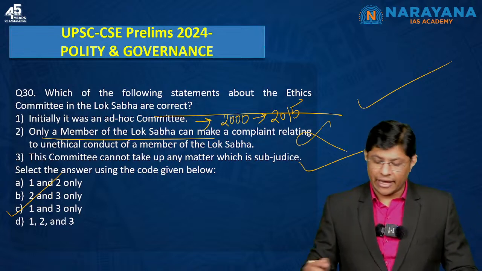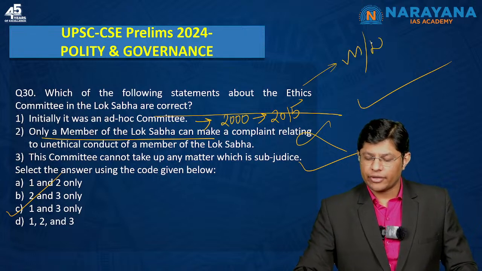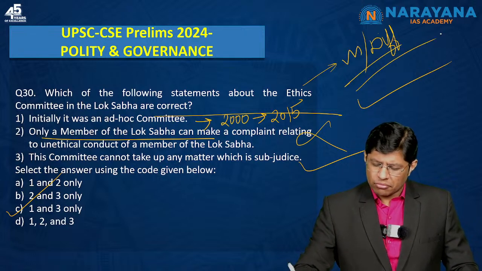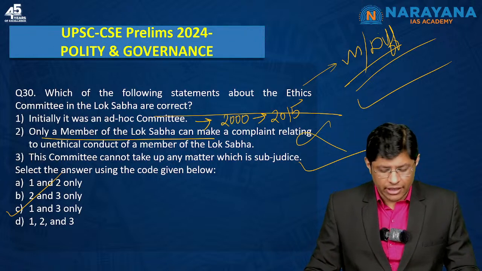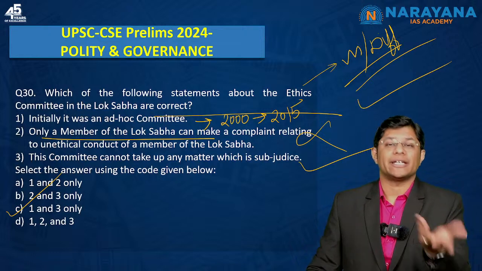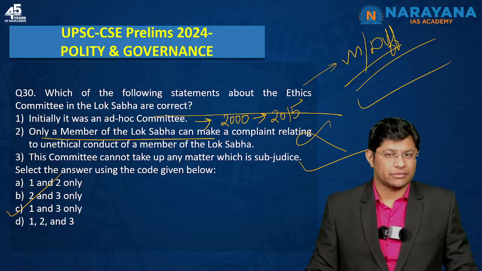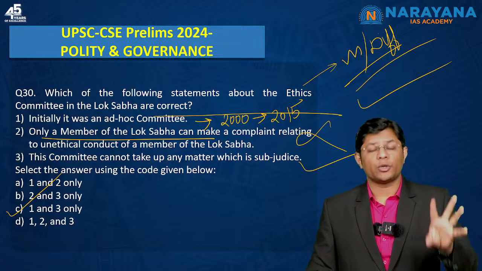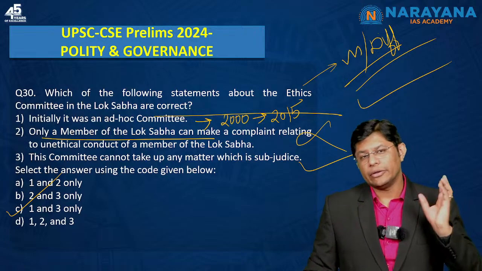Now, I can consider this to be a moderate or difficult question. So you might go wrong with this question, and that's fine. Given the nature of questions that came in the polity and governance part, even if you are going wrong with this question, no need to feel bad. But again, the point to emphasize is to make sure that you are going through the newspaper articles.